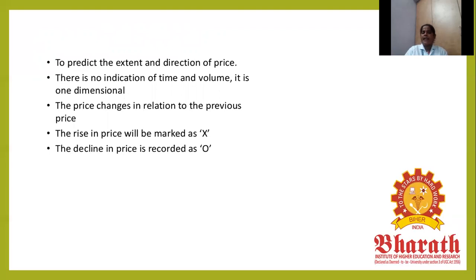To predict the extent and direction of the price, there is no indication of time and value. It is one dimension. The price changes in relation to the previous prices. A price rise is marked as an X, and a price decline is regarded as an O. On the X-axis and Y-axis, the middle is the Y-axis, which shows the direction of the price. If prices increase, it is marked as an X; if the price declines, that is a below stage, recorded as an O.